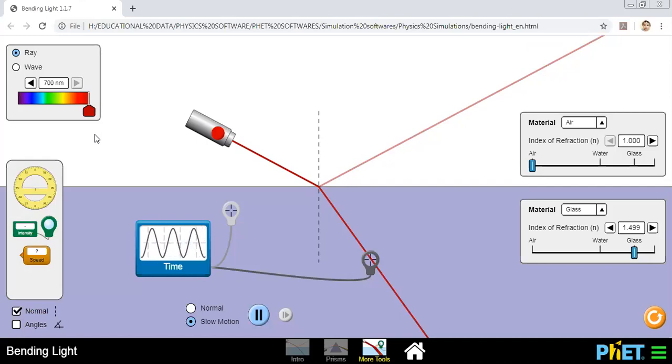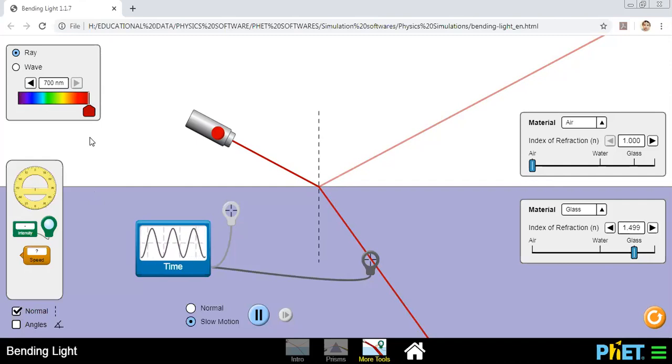Is the frequency changing? No, sir. Yes, because the color is a parameter of frequency. See, when I change the color, you will find that the frequency is changing. Clear, class? Okay. Chalo. So I hope you are clear.